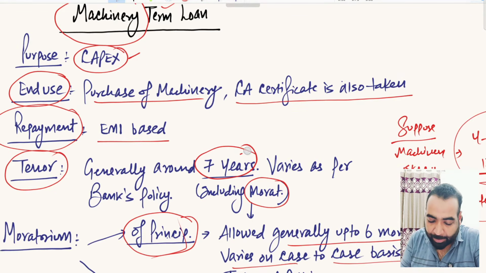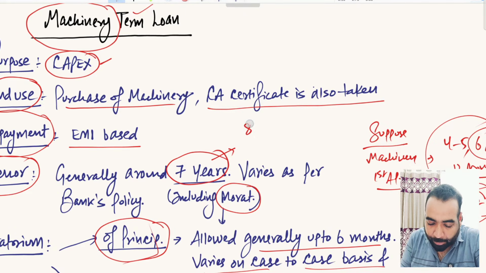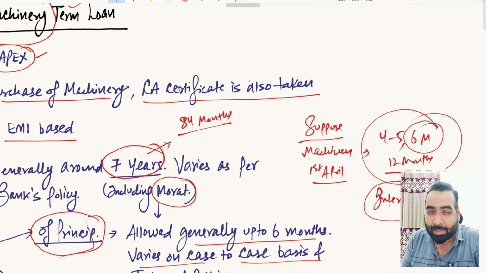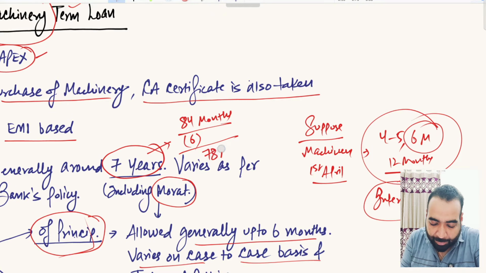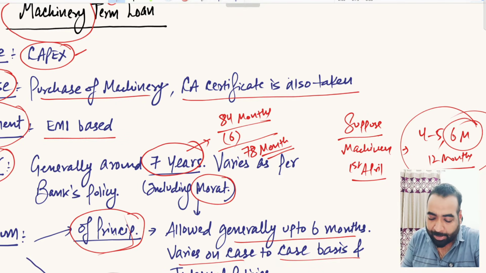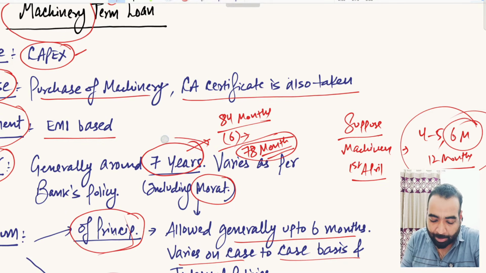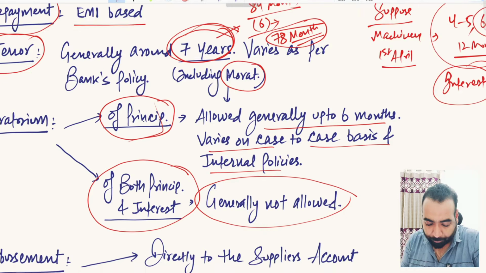So the 7 years period will include the moratorium period also. So in 7 years, there are total 84 months. So you got 84 months to repay the loans, right? And if you take the 6 months moratorium of principal, then I will have to deduct the 6 months here. Then the balance period left is 78 months. That means you have to pay off your principal amount in that 78 months period only, right? That 6 months period shall be included in your total tenure.